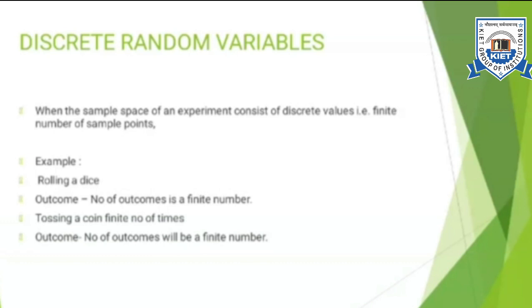An example of this case is rolling a dice. In case of rolling a dice, the number of outcomes is also a finite number. Tossing a coin a finite number of times, the outcome will be a finite number. If I toss a coin twice, the sample points will be 4. If I toss a coin thrice, the sample points will be 8. So if I toss a coin a finite number of times, I am sure that the number of sample points will also be a finite number.